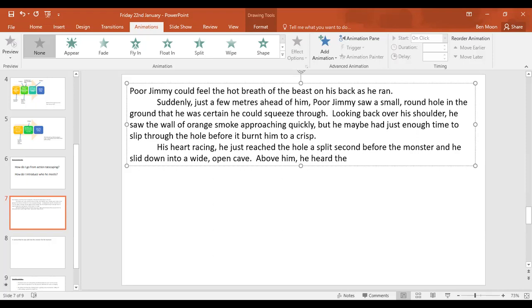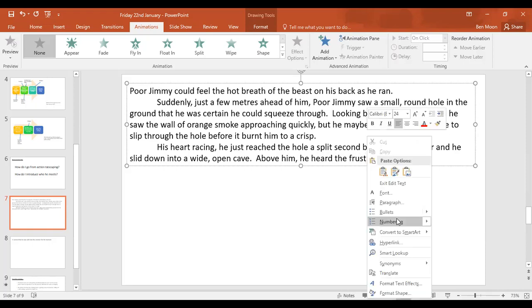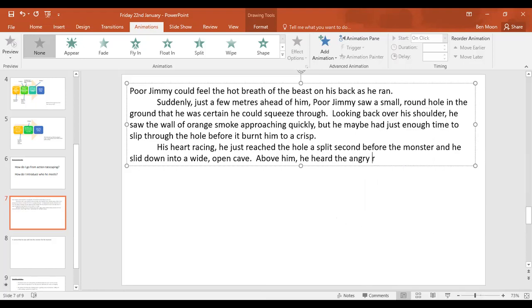So the monster's going to be frustrated. This is a better word for that. Frustrated, or is it angry, or maybe just angry actually. Above him, he heard the angry roars of the monster.